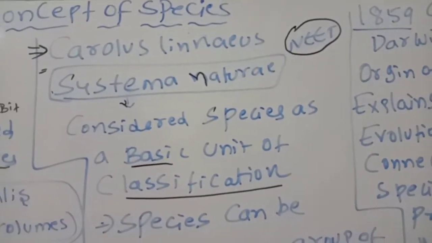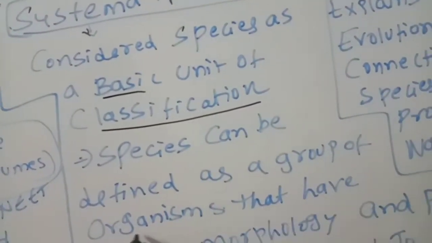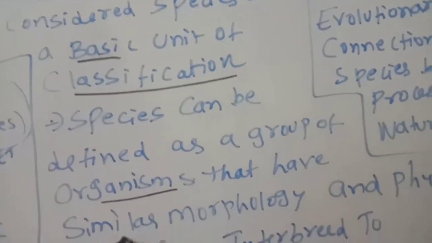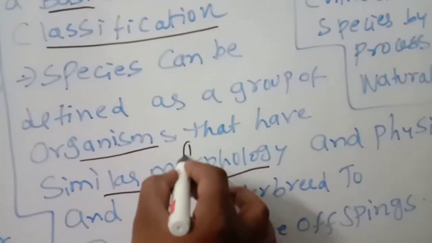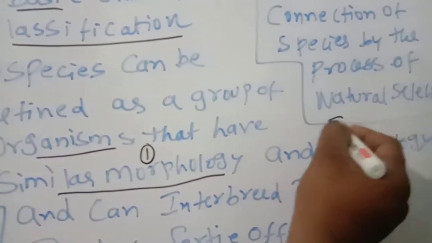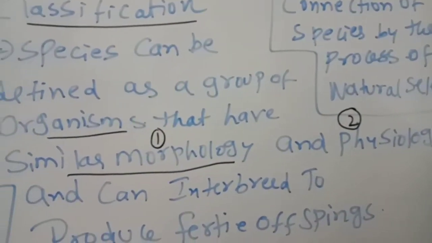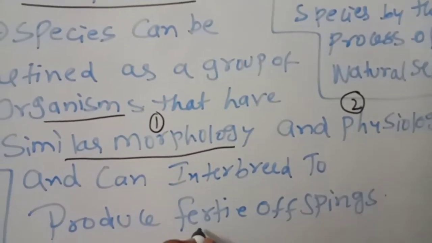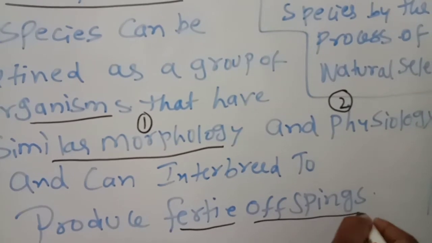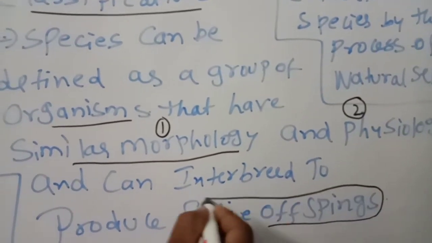Basic unit of classification. Species can be defined as a group of organisms that have similar morphology and physiology. Morphology means external characters, physiology means internal systems, and they can interbreed, meaning they can reproduce to produce fertile offspring. Fertile offspring is very important.